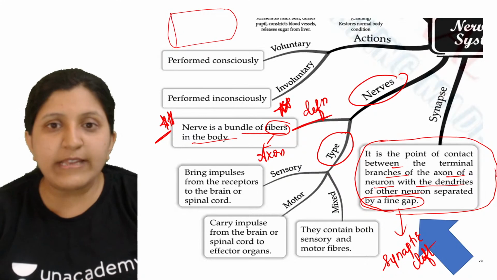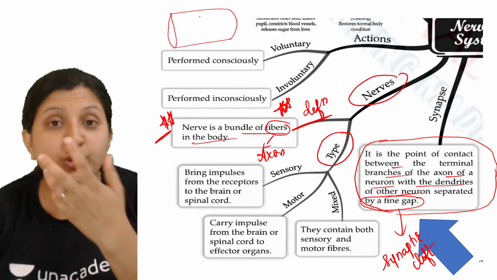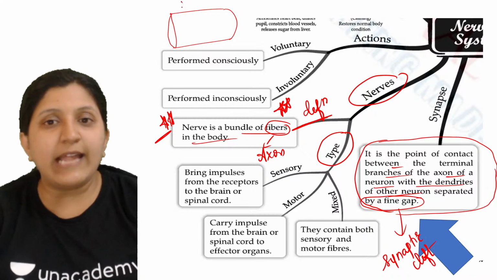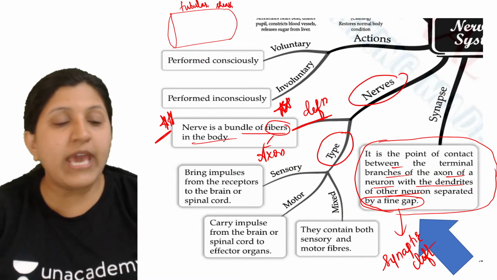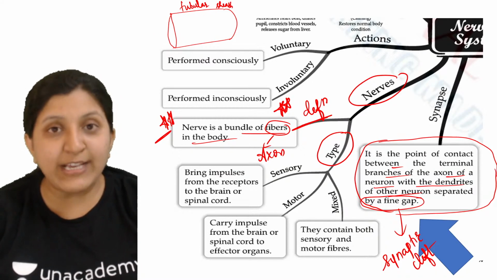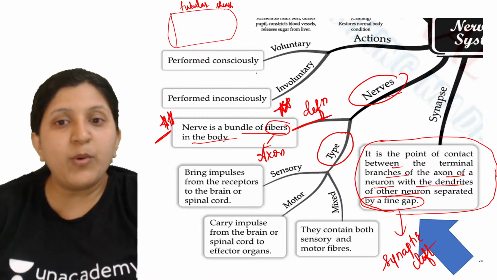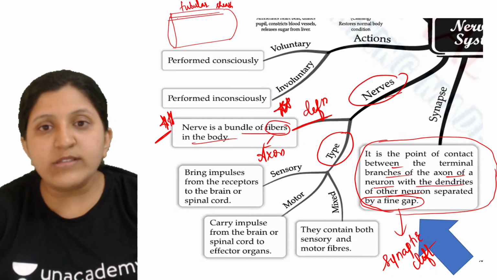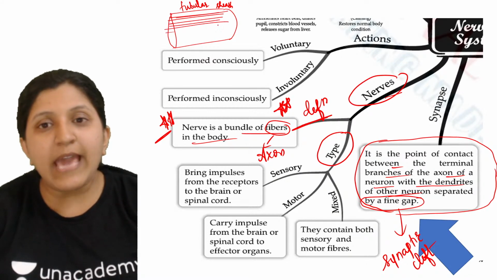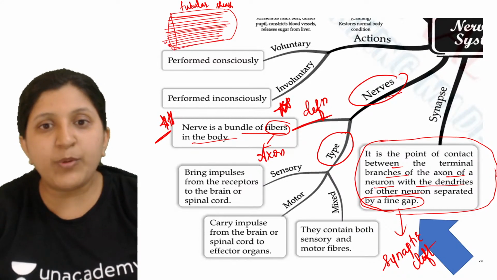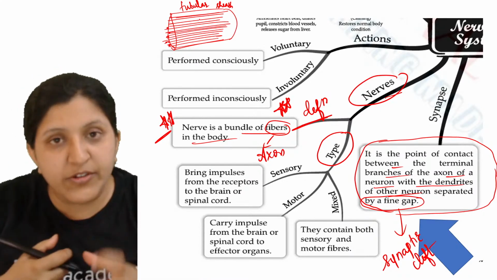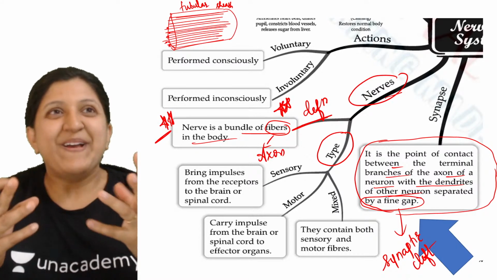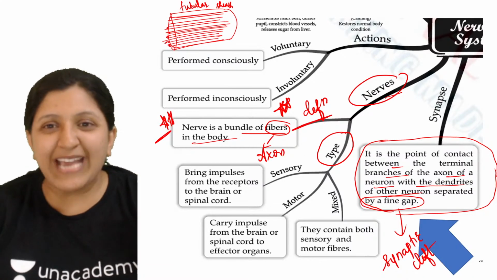So there is a tubular sheet. Inside this tubular sheet we can find many neurons, so there are many axons. Now when we mention a nerve, there are many axons, and these many axons are arranged in here. Because of this axon arrangement, it provides a look of many nerve fibers arranged together. Axon or a nerve fiber.